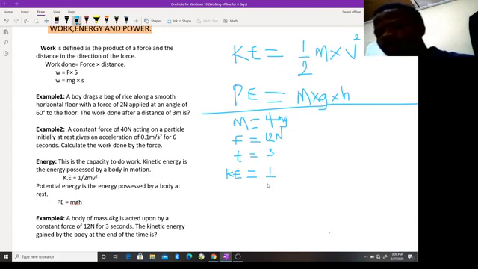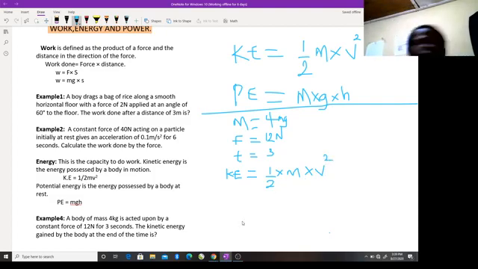Half times the mass times the velocity squared. Do we have velocity here? We do have velocity. So how do we go about our velocity? The velocity is not something hard to actually solve. It is not hard to solve.